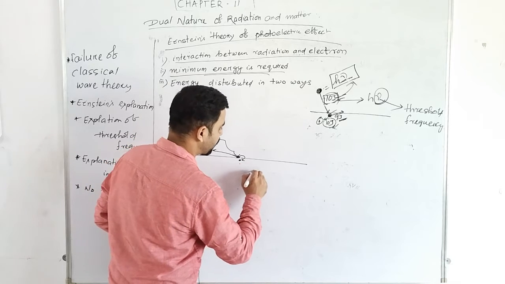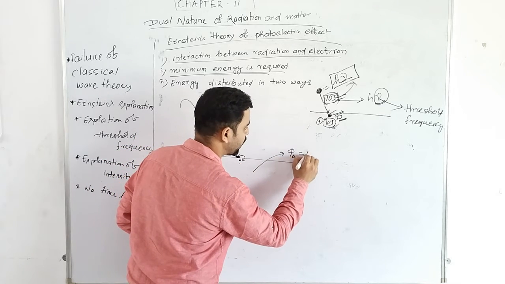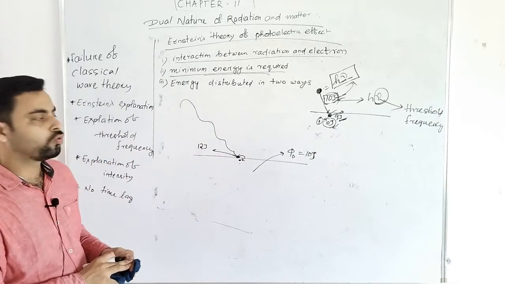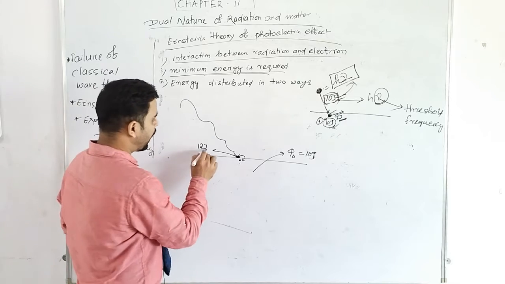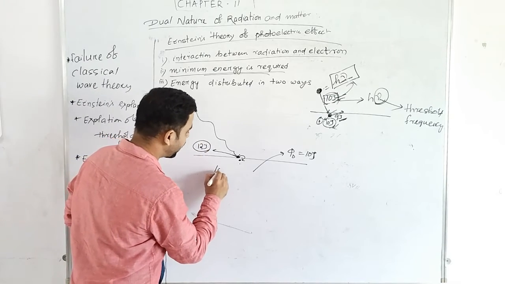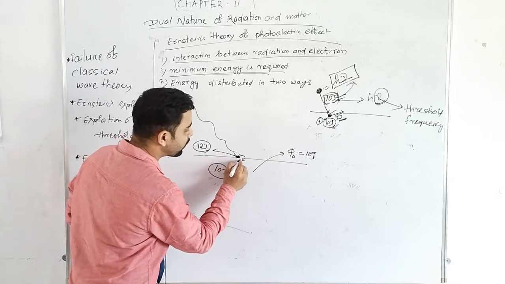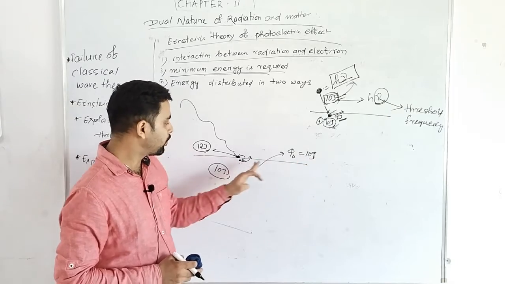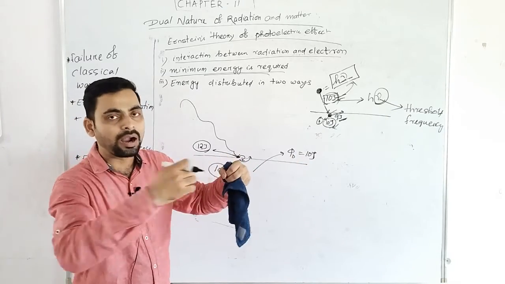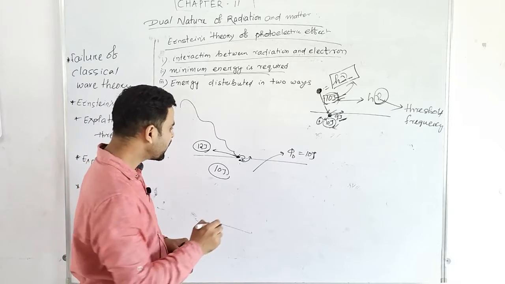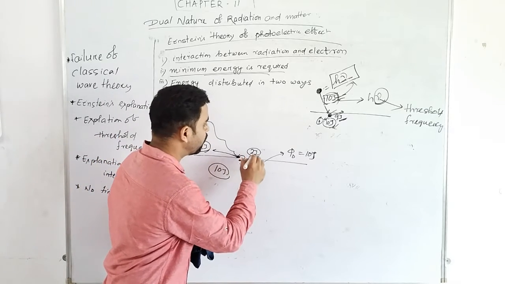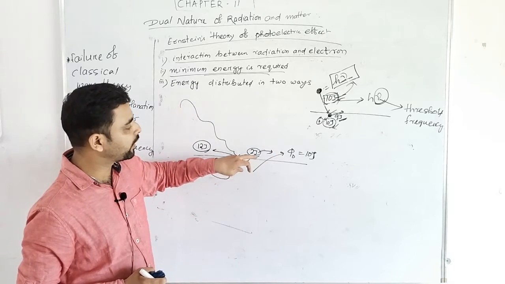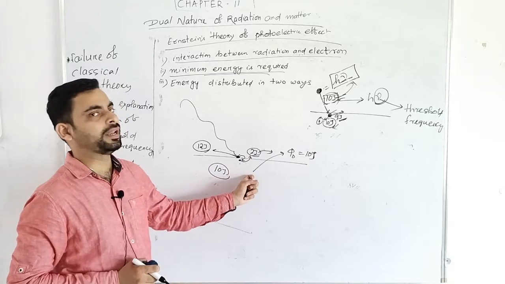And its metal surface work function is, suppose, equal to 10 joule. So what will happen? Out of this 12 joule, 10 joule is required to move this electron out of the metal surface. Rest 2 joule will give the kinetic energy to the electron.